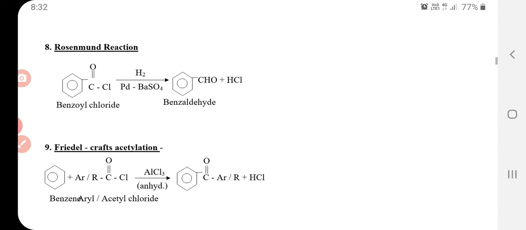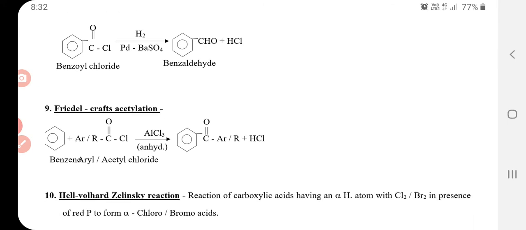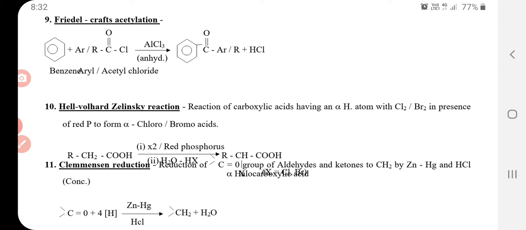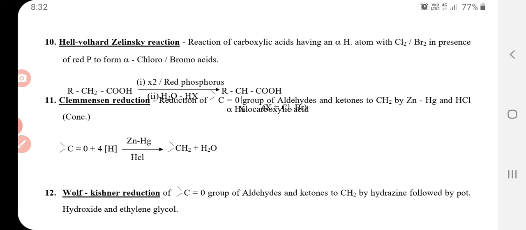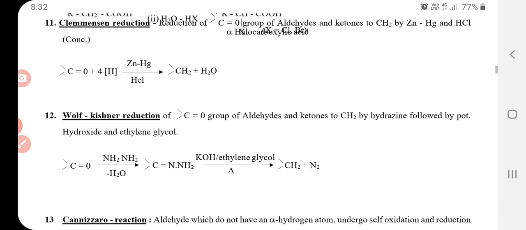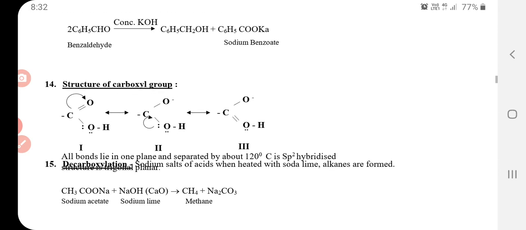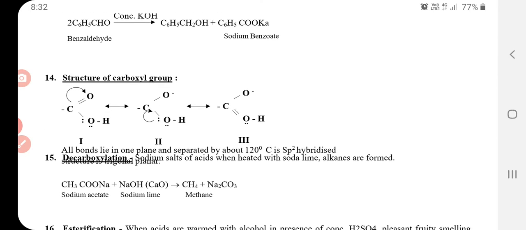Rosenmund reaction. Next, Friedel-Crafts reaction. HVZ reaction. Clemmensen reaction. Wolff-Kishner reduction. Cannizzaro reaction. This is the structure of carbonyl group.